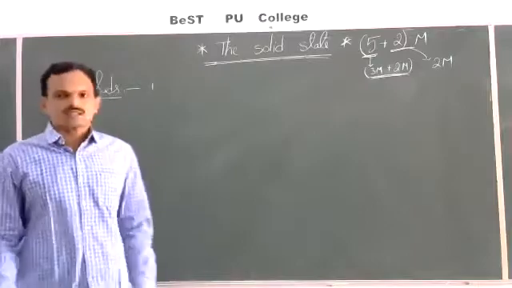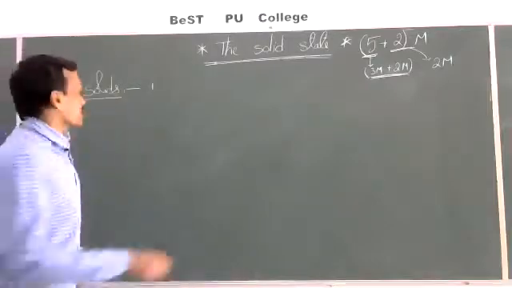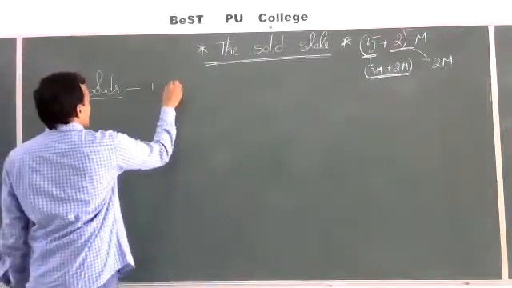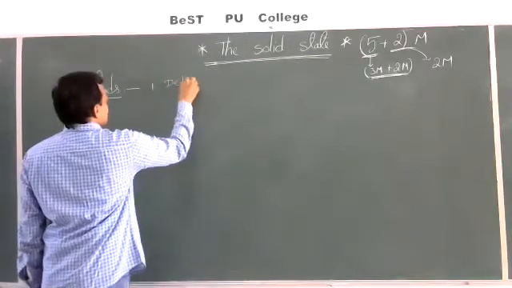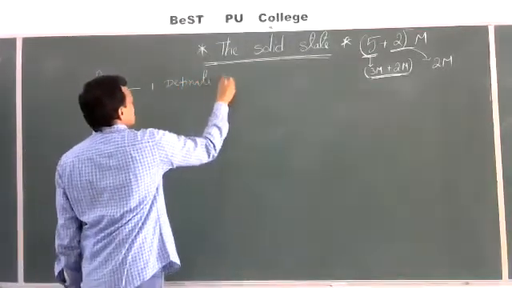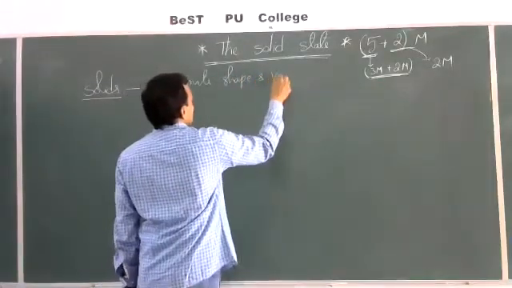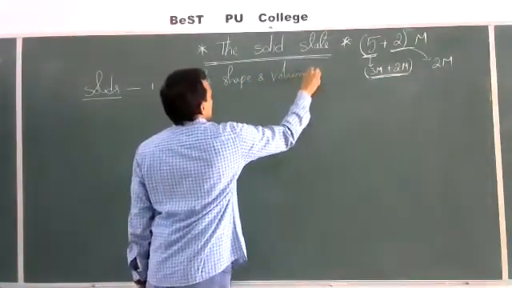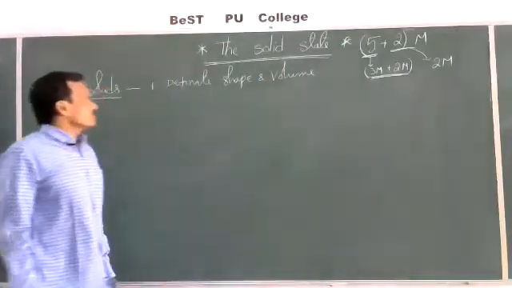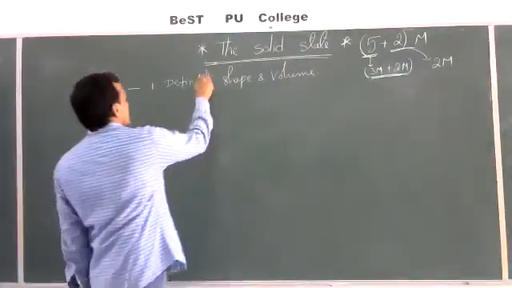The characteristic properties of solids: solids have definite shape and volume. Why do solids have definite shape and volume?